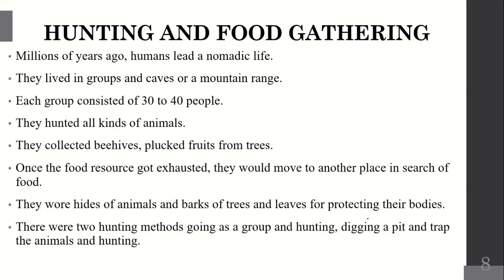Next is hunting and food gathering. Mostly the early men belonged to hunters and gatherers only. Millions of years ago, humans led a nomadic life. Nomadic life means they were wanderers. They roamed from one place to another in search of food and shelter. They lived in a group, in caves or a mountain range.